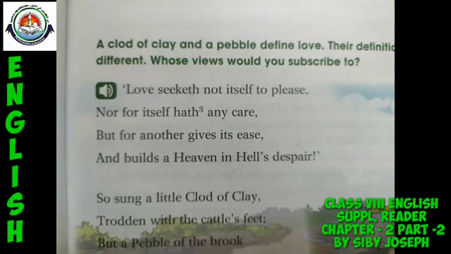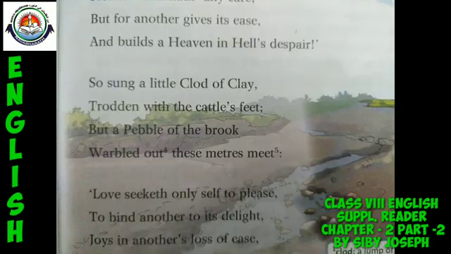Now we can move on to the second stanza. So read with me. Okay. So sung a little clod of clay, trodden with the cattle's feet, but a pebble of the brook warbled out these meters meet. So when the second stanza begins, the writer says that it is the point of view of the clod of clay.